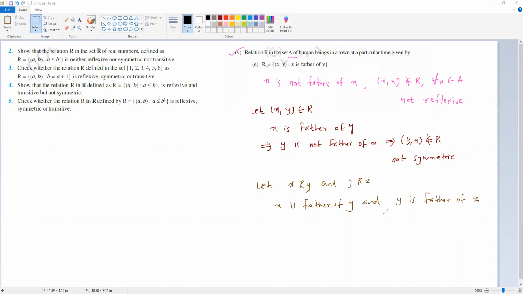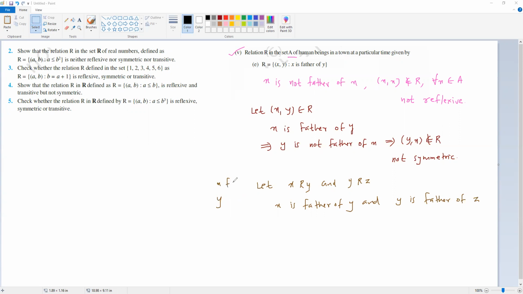Okay, so ऐसे आएगा इधर. X is father of y.